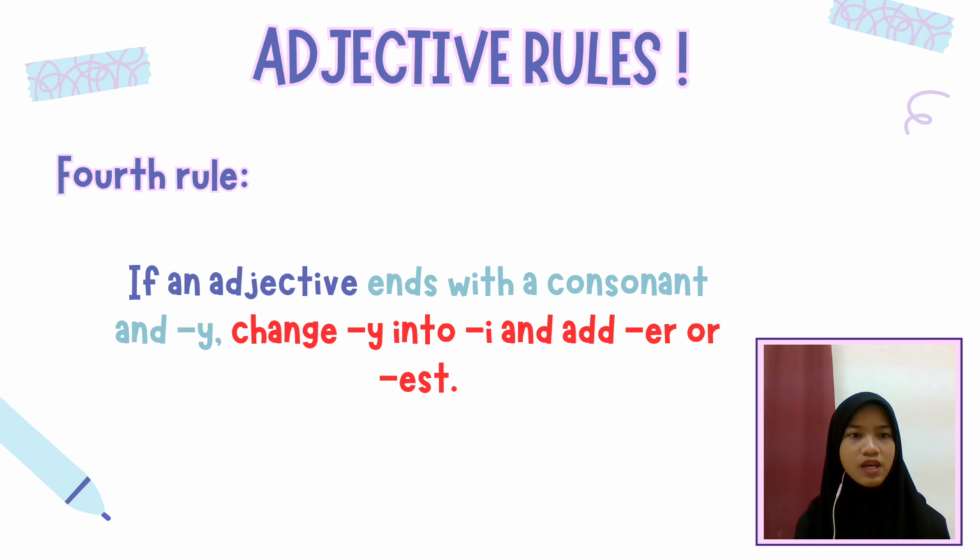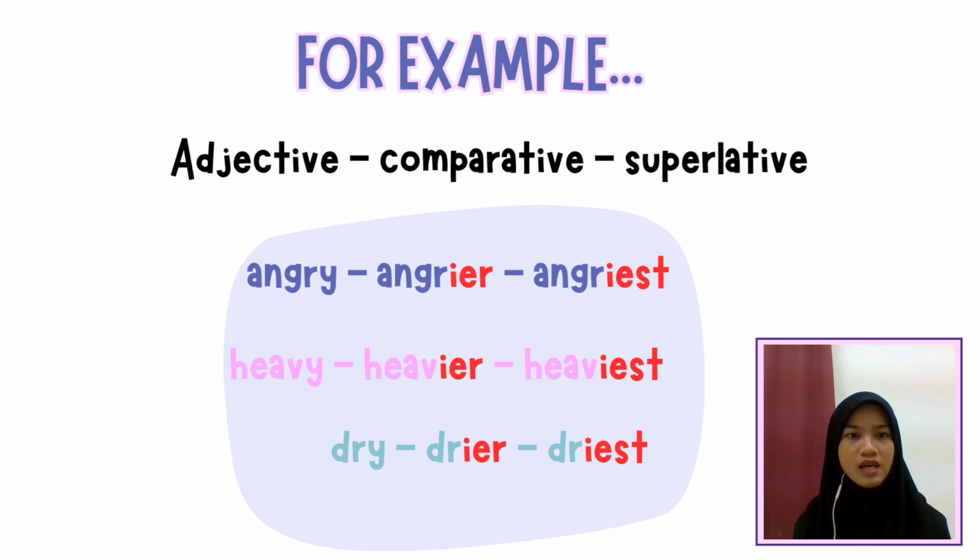The fourth rule is that if an adjective ends with a consonant and Y, you need to change the Y into I and add ER or EST. For example, the adjective angry ends with a consonant and a Y. Therefore, if you want to make it a comparative form, you need to change the Y into I and add ER. So it will be angry, angrier. And for superlative form, add EST. So it will be angry, angrier, and angriest.